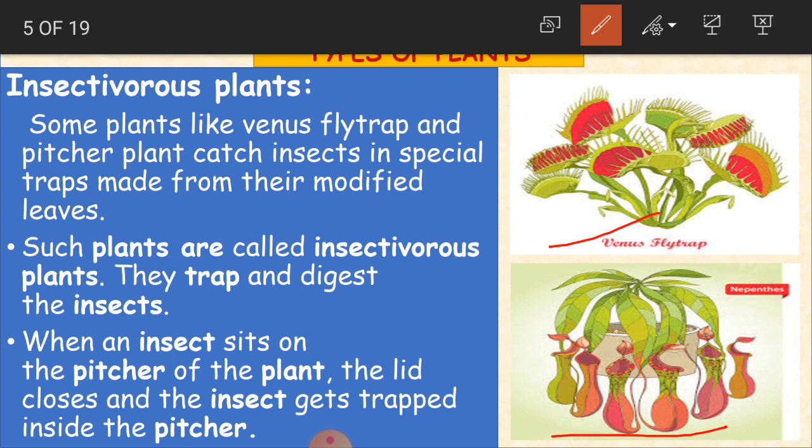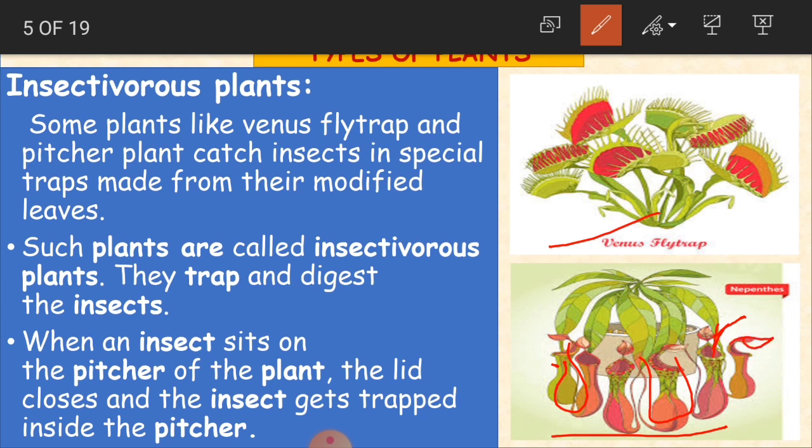When an insect sits on the pitcher of the plant, the lid closes and the insect gets trapped inside the pitcher. See here, the leaf is like a pot type structure. So when the insect is going to sit on this pitcher plant, it has a lid. Are you able to see the lid, children?